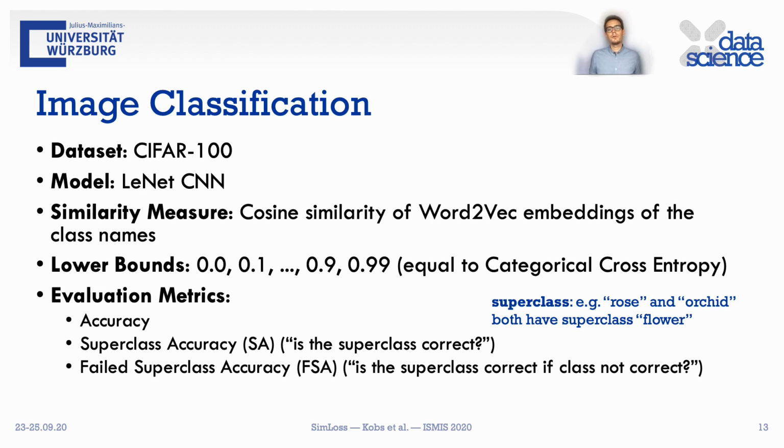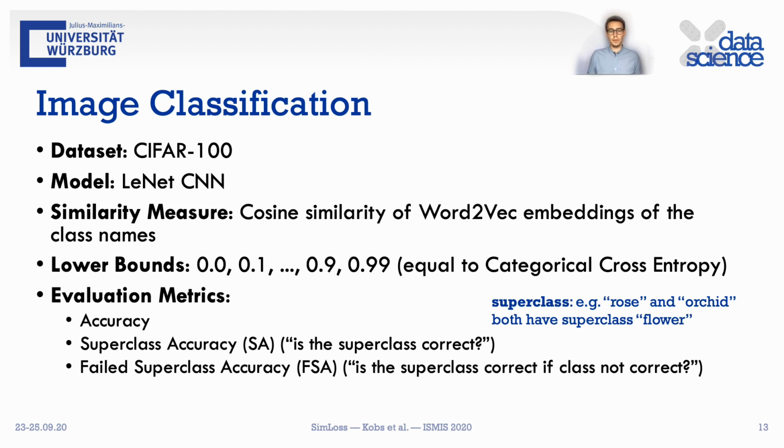As evaluation metrics, we used accuracy, which measures the exact predictions. Additionally, each class in CIFAR100 has a superclass. For example, rose and orchid both have the superclass flower. We then check how often a class with the same superclass was found. This superclass accuracy is at least as high as accuracy, as predicting the correct class also yields the same superclass. Thus, we also looked at examples that were misclassified and calculated the superclass accuracy of these examples, which we call